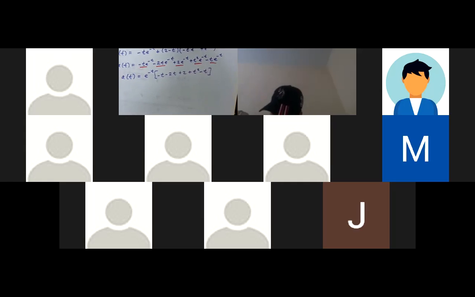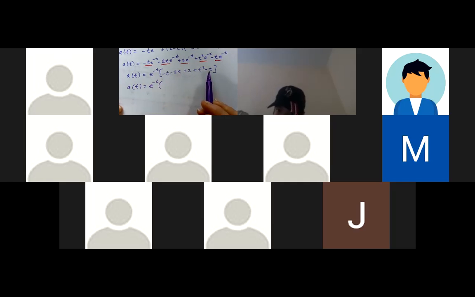Okay, hopefully everybody's following me. It's actually gotten a little bit simpler, right? Because negative t minus 2t minus t is negative 4t. I got a t squared, I'm going to put that in front. So I got t squared minus 4t plus 2. Okay, there is my acceleration.